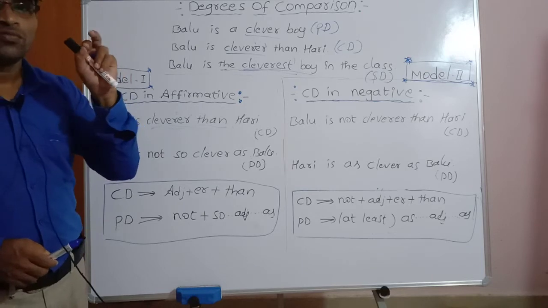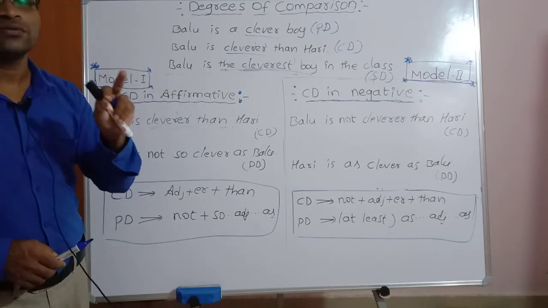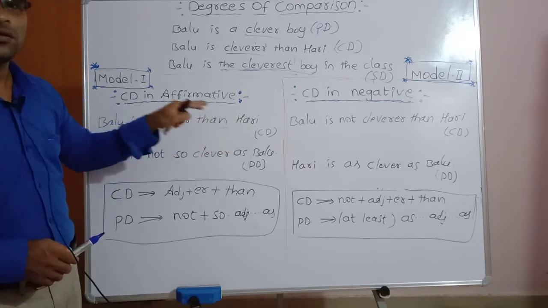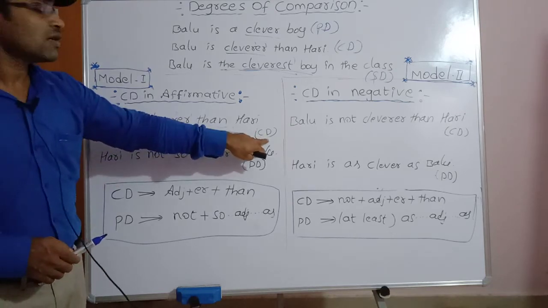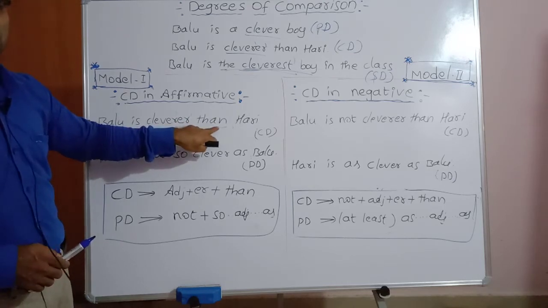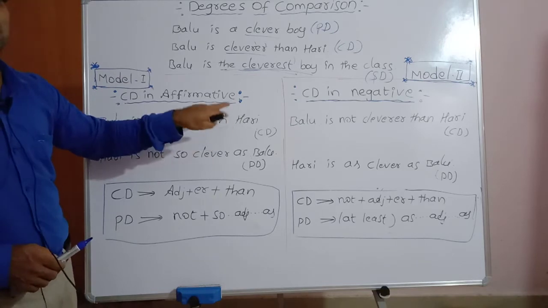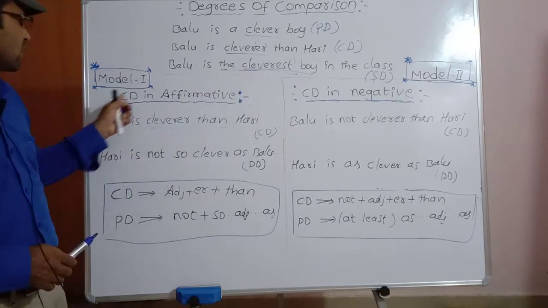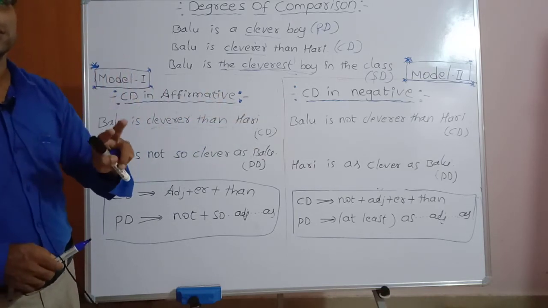So, we use only the positive degree and the comparative degree. Balu is cleverer than Hari. It is in the comparative degree. Here, er plus than. Adjective plus er plus than indicates it is in the comparative degree. Here, the comparison is only between two persons.